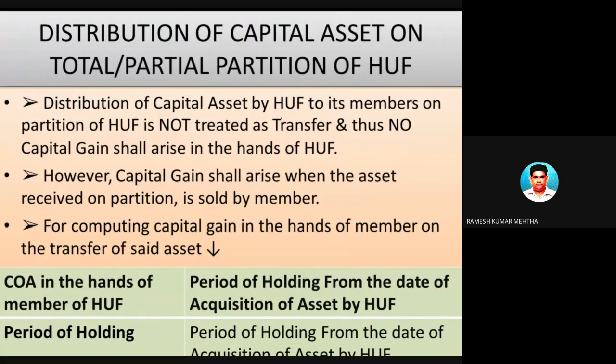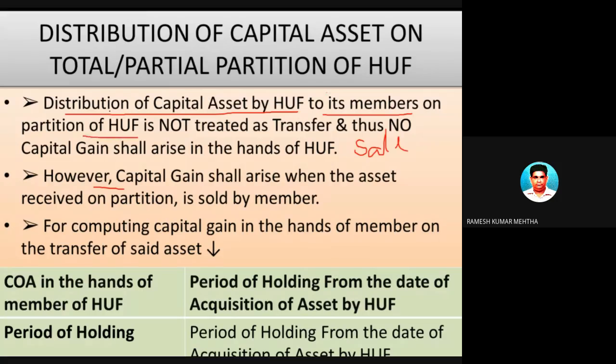However, that capital asset once received by the individual member of the Hindu undivided family may in the future transfer that particular capital asset. So please remember, transfer means sale. So the distribution of capital asset by a Hindu undivided family to its members on the partition of a Hindu undivided family is not treated as a transfer. It's not treated as a sale.